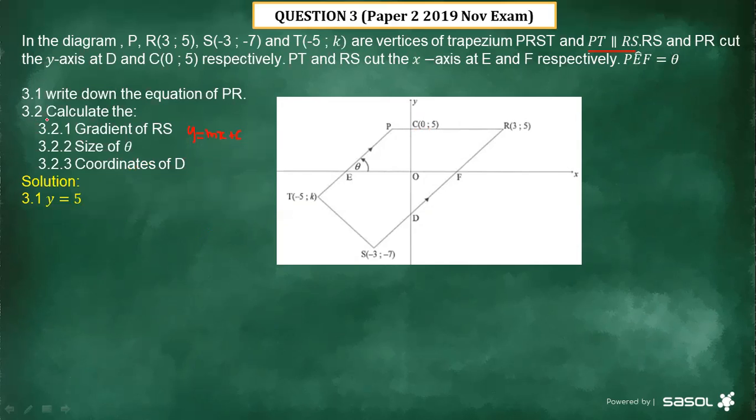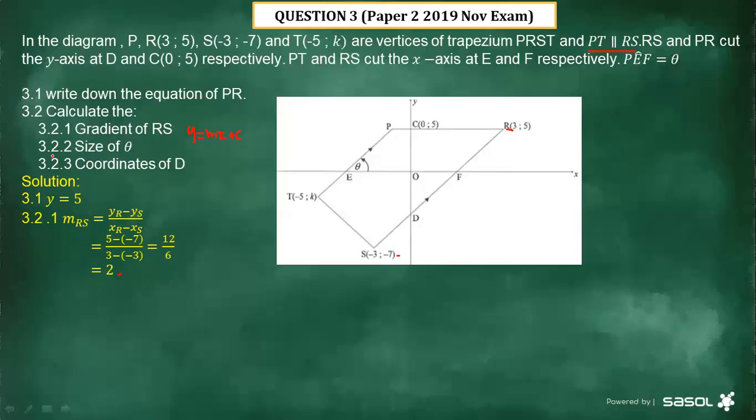And then 3.2, calculate the gradient of RS. Where is RS? This is R, and then this is S. Now we just have to calculate the gradient. You write the correct formula for the gradient, you then substitute the values correctly, and then you press your calculator. Then the gradient of RS equals 2.